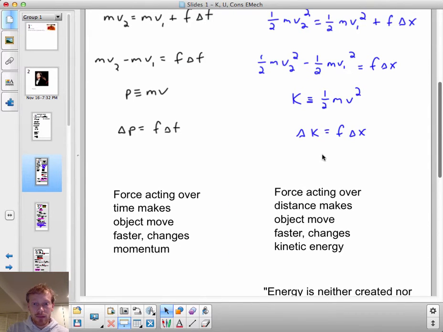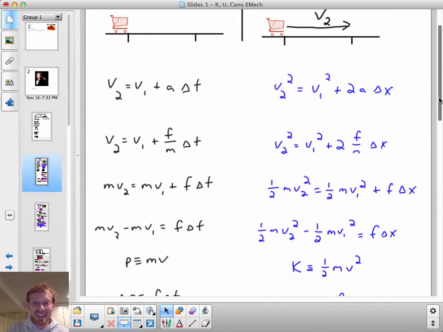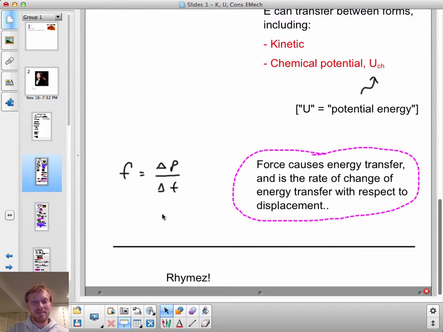And force is the rate of change of energy transfer with respect to not time, but displacement, delta X. Delta X plays the role with energy that delta T played with momentum. See, what an elaborate, cool rhyme.